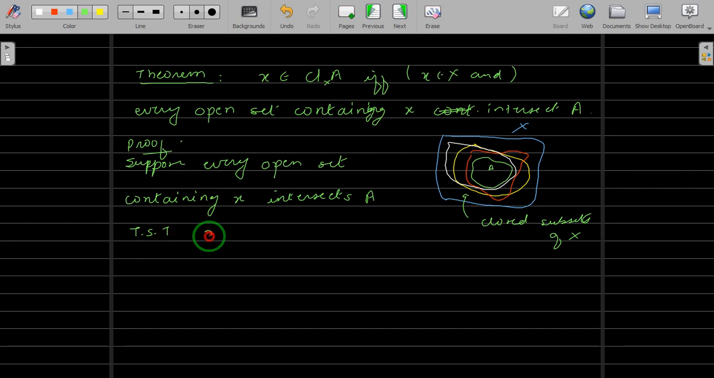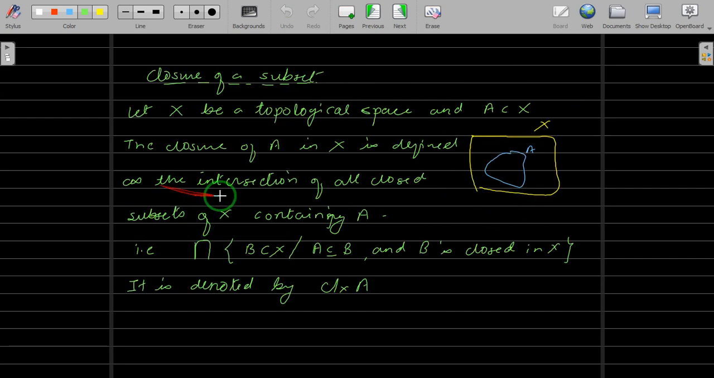To show that X belongs to the closure of A in X, this is what you have to show. That means you have to show that this X belongs to this intersection. And to show that, this X should belong to each of the sets in this intersection. To show that, we take an arbitrary closed set in X which contains A and show that this X belongs to that set. If you take the arbitrary set B, then obviously that X will belong to the intersection, and then that X is in the closure of A in X. That is how we have to go about it.